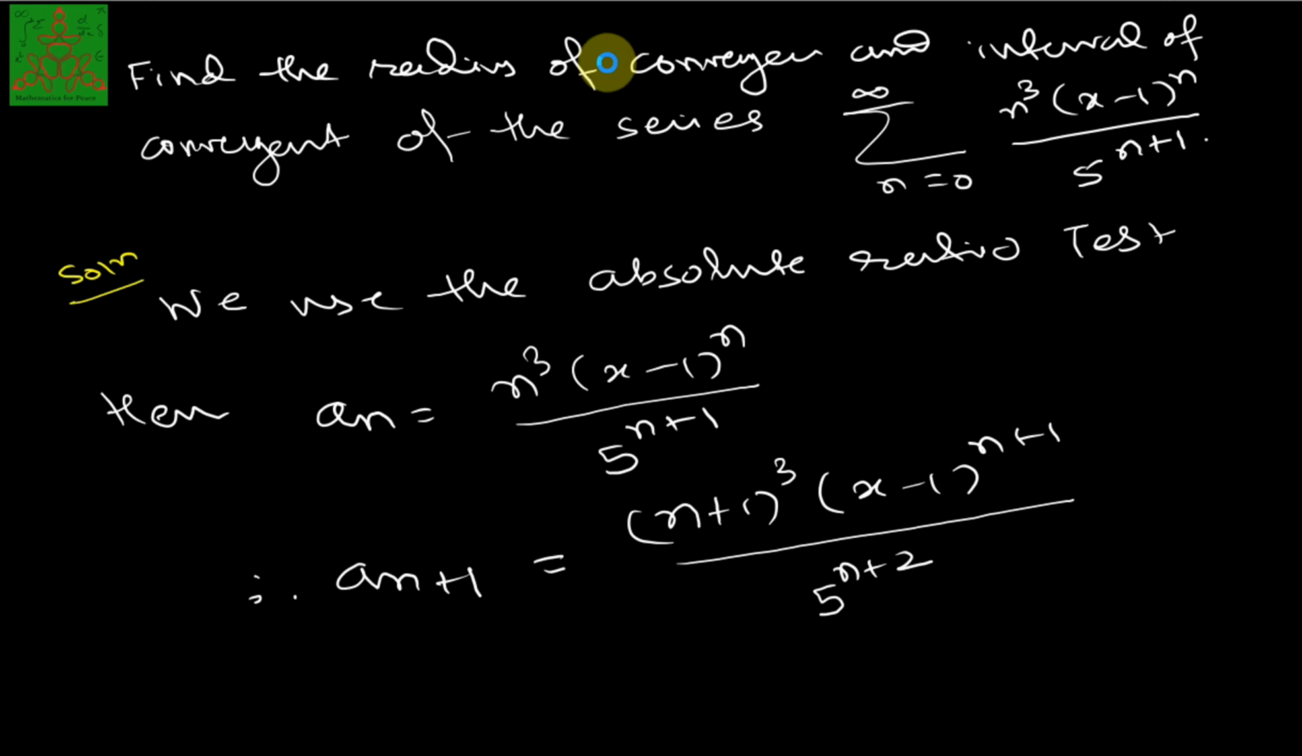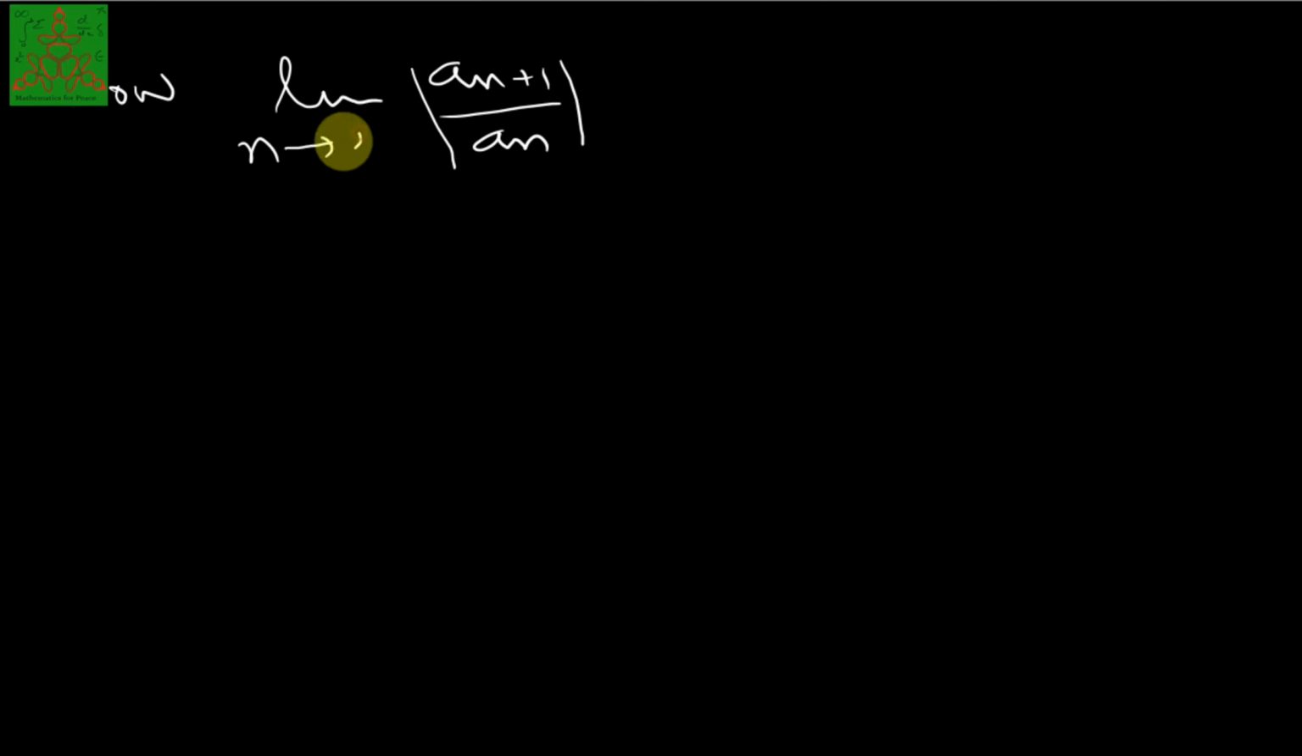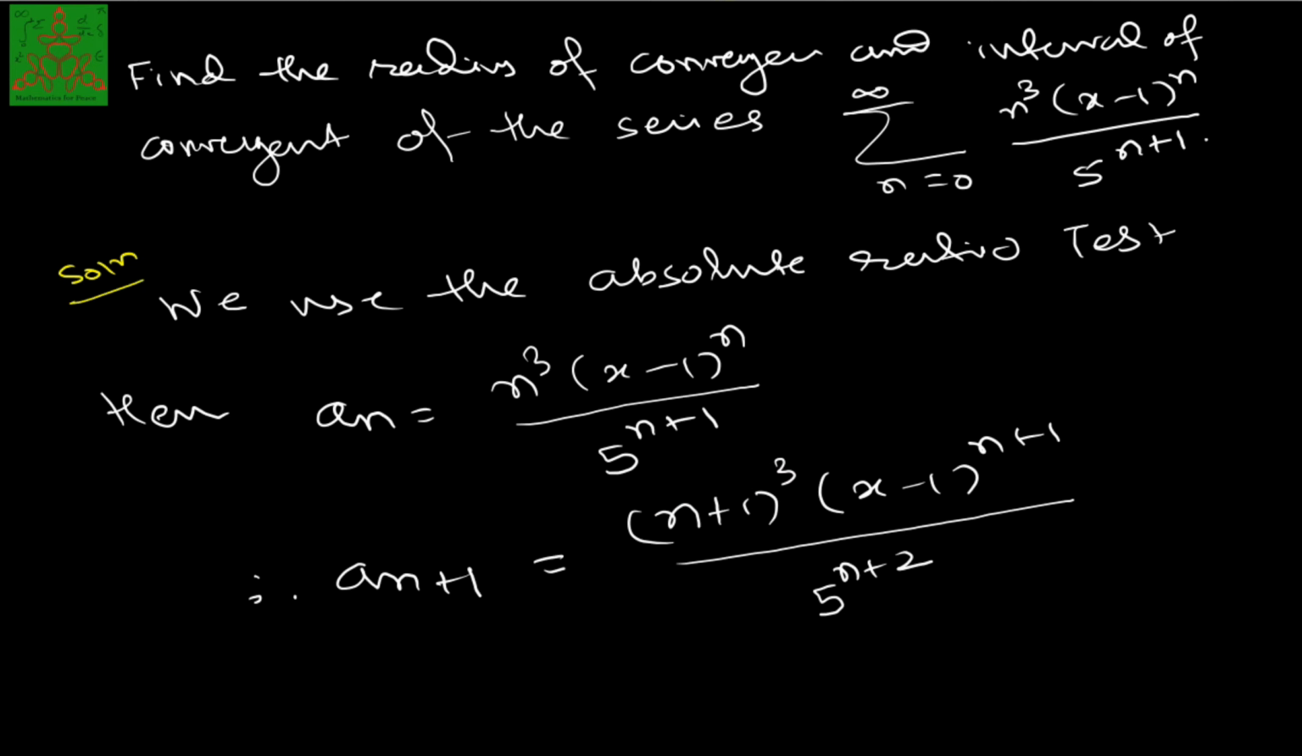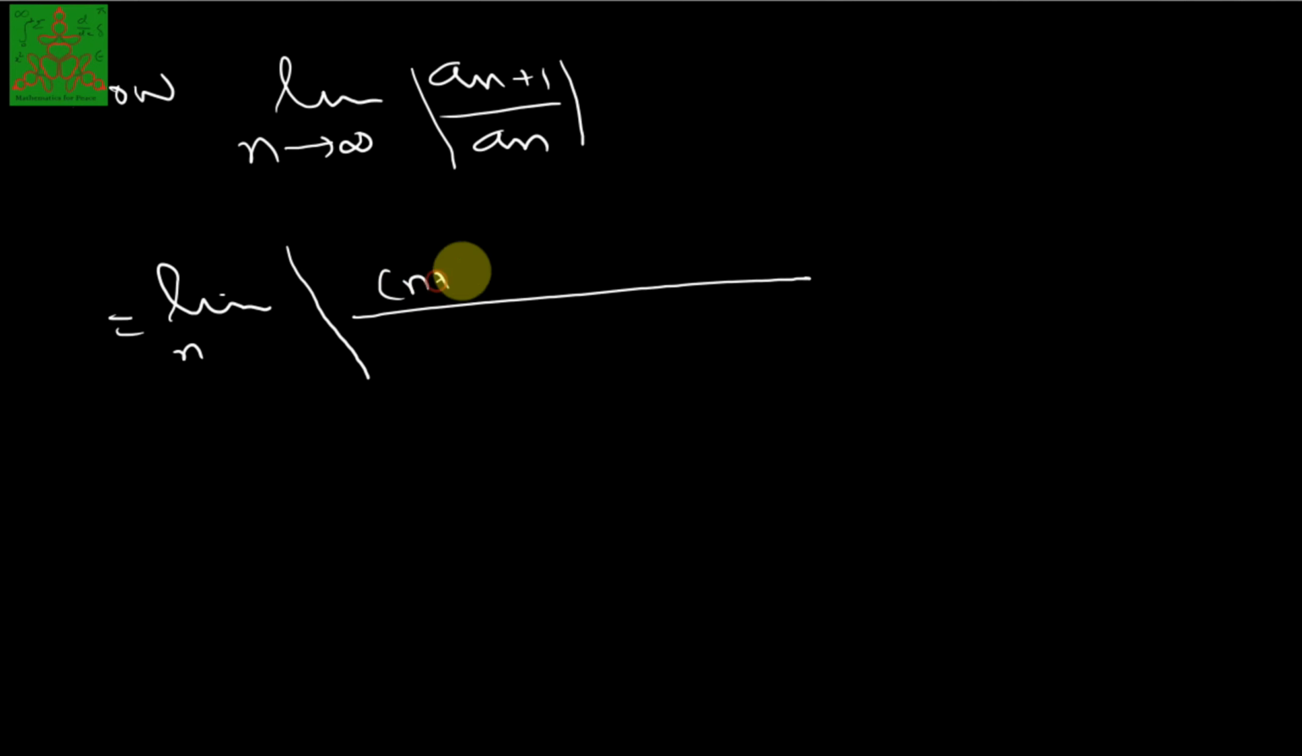Now we'll check the limit of the ratio, that is a n plus 1 upon a n, in modulus because we are using the absolute ratio test. This will be the limit of, we'll first write the value of a n plus 1, and substitute: n plus 1 power 3 x minus 1 raised to n plus 1, and the denominator will have 5 raised to n plus 2.